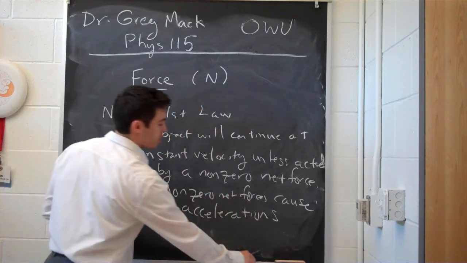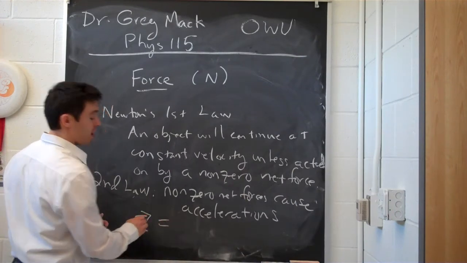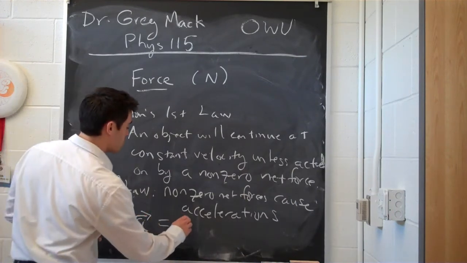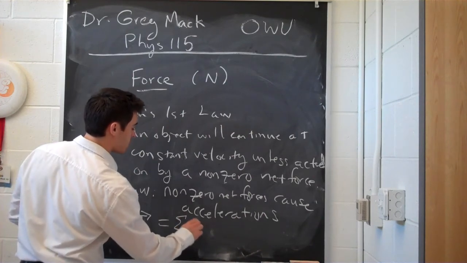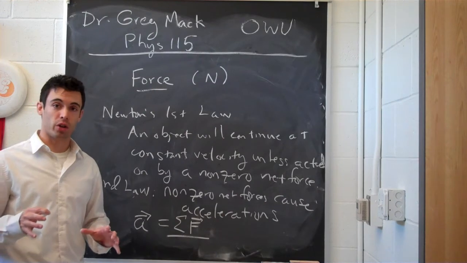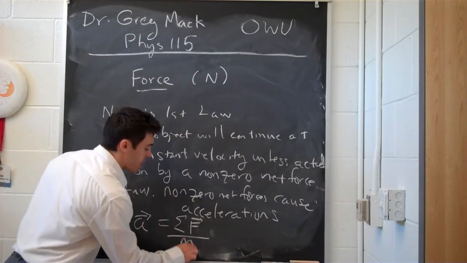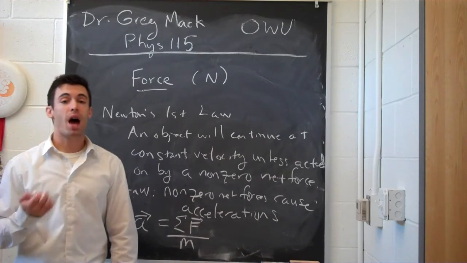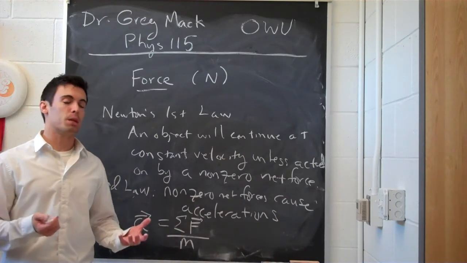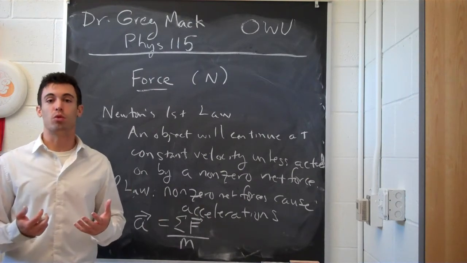That acceleration, then, which will be a vector as we've been talking about, is equal to the sum of our forces, meaning adding up all the forces together, and that's your net force. It'll be that net force divided by the mass of the object. Because the mass of the object is basically the proportionality constant that says how easy is it to move it.